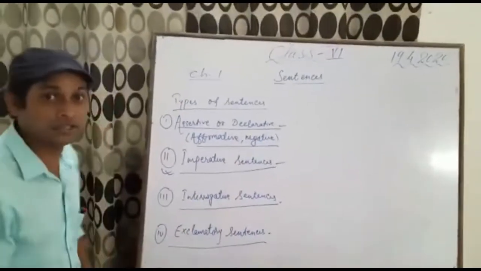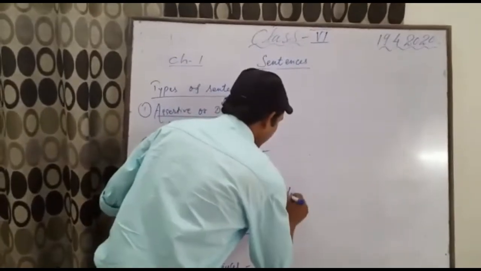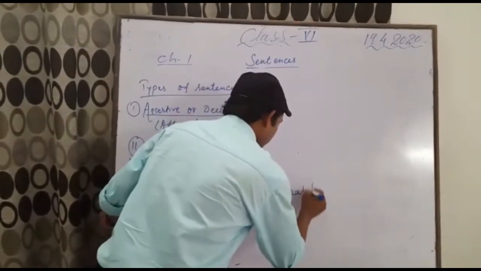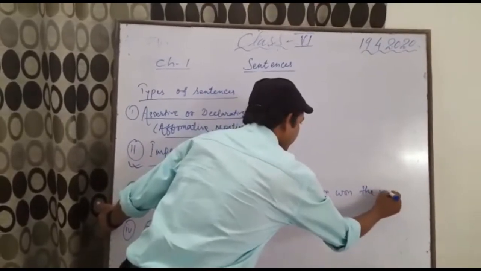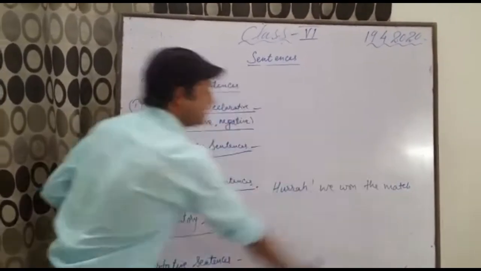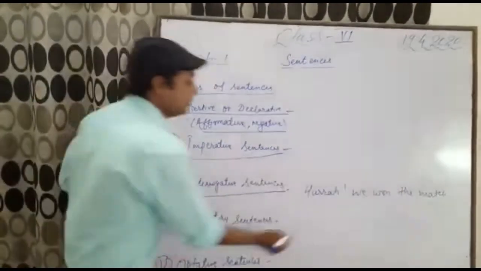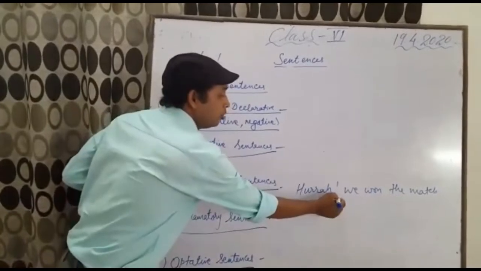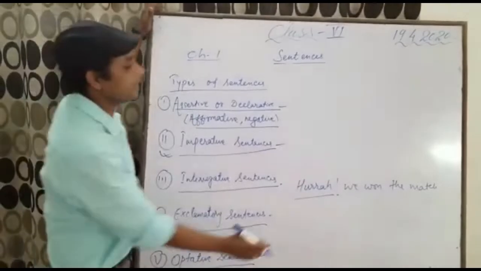Let me write the examples on the board in order to make you understand well. Hooray! We won the match. Look at the sentence here. This sentence expresses the sudden feeling of joy with the word hooray, and there is one more hint in exclamatory sentences: they will contain an exclamatory sign.